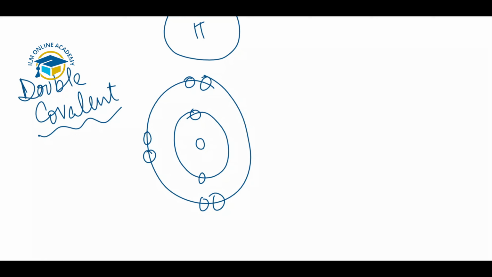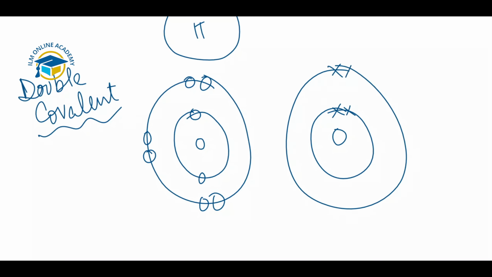One more oxygen atom will come and form the bond like this. This is another one that comes near to the oxygen and forms the double covalent bond. Now you can see here both the oxygen atoms need two more electrons to get the stable electronic configuration, just like the noble gases. These two oxygen atoms will form the double bond between them. Two pairs of electrons are shared, two electrons from each oxygen atom.